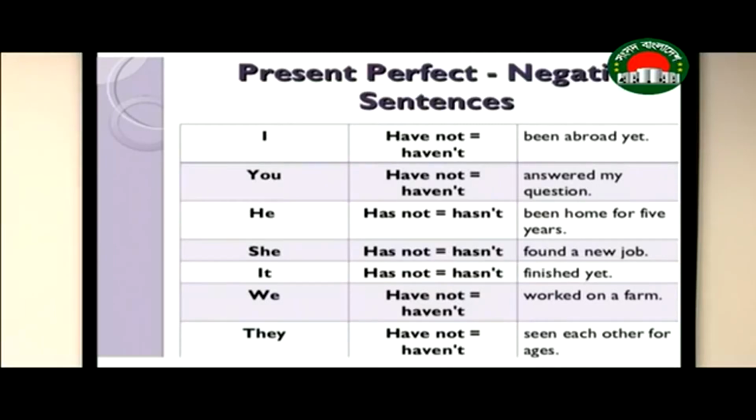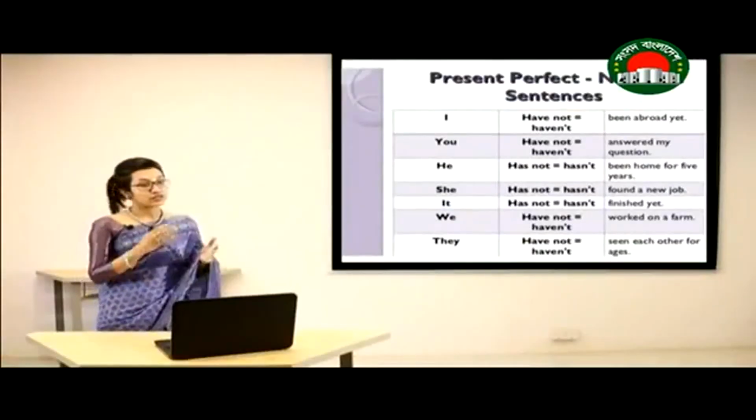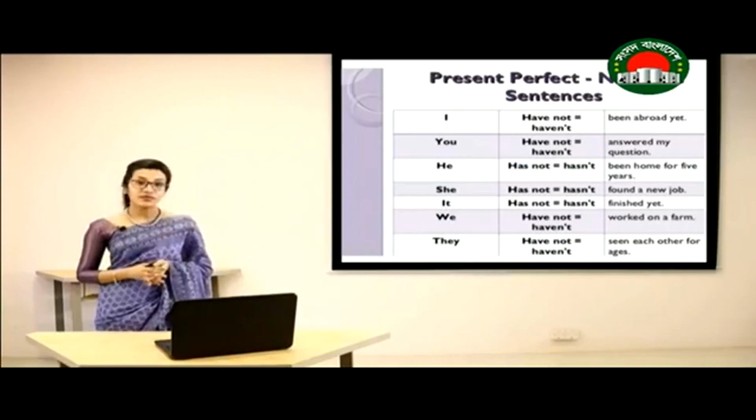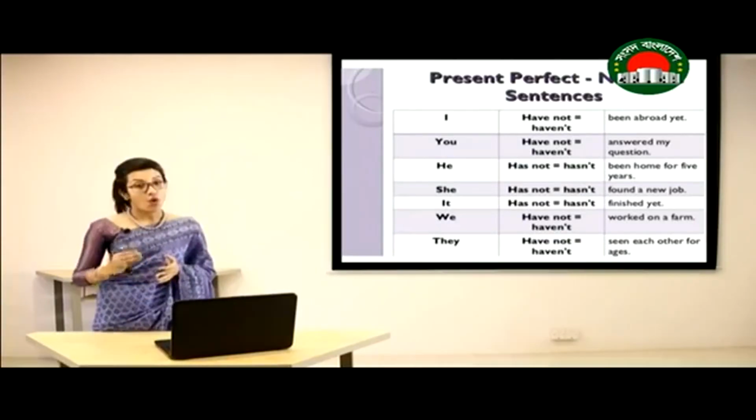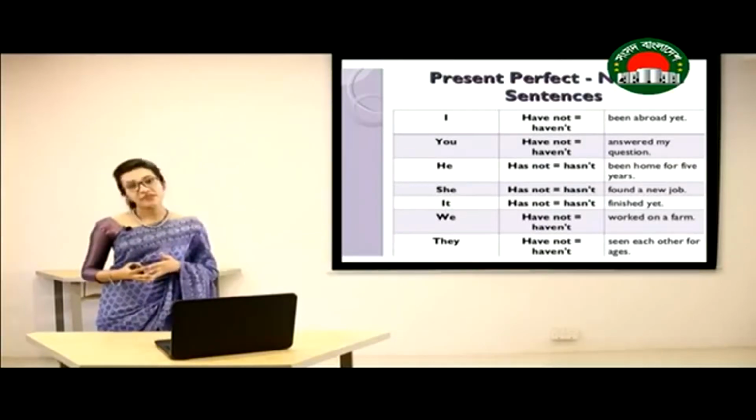It has not finished yet. We have not worked on a farm. They have not seen each other for ages. In all these cases, what we have done, at first we have used the subject, then we have used have not or has not, and then we have used the past participle form of the verb.